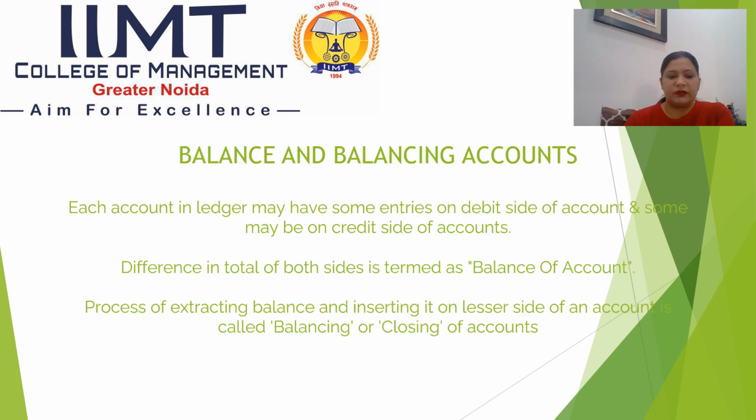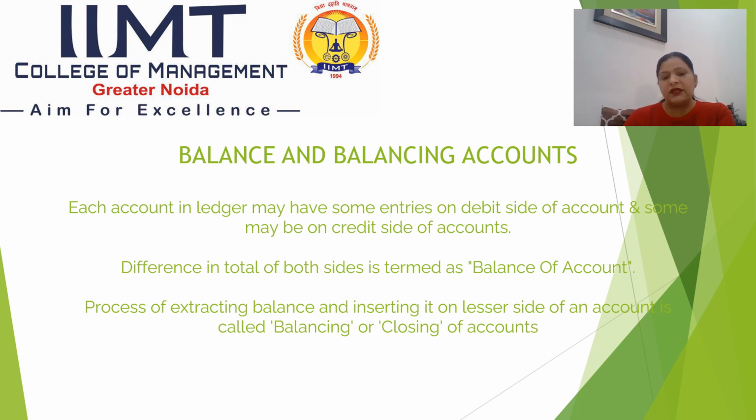Then comes balance and balancing accounts. Each account in the ledger may have some entries on the debit side and some entries on the credit side of the account. The difference in the total of both sides is termed as balance of the account. The process of extracting balance and inserting it on the lesser side of an account is called balancing or closing of account. For example, if the debit side exceeds the credit side, what does it mean? The balance will be taken on the credit side like "by balance carried down".